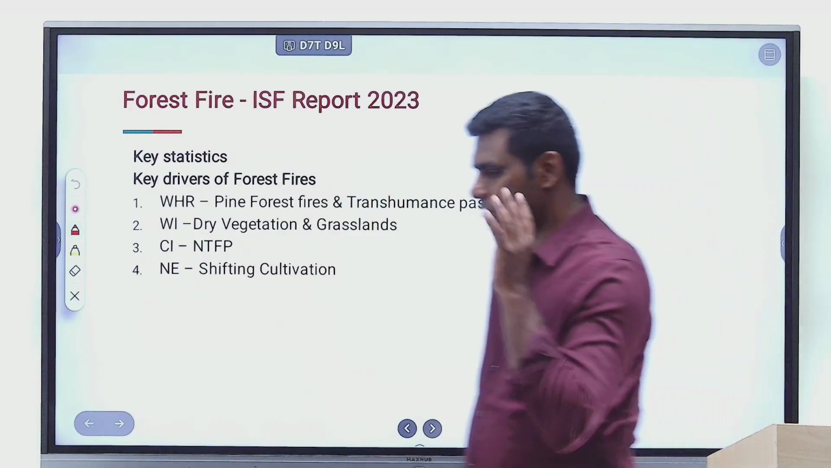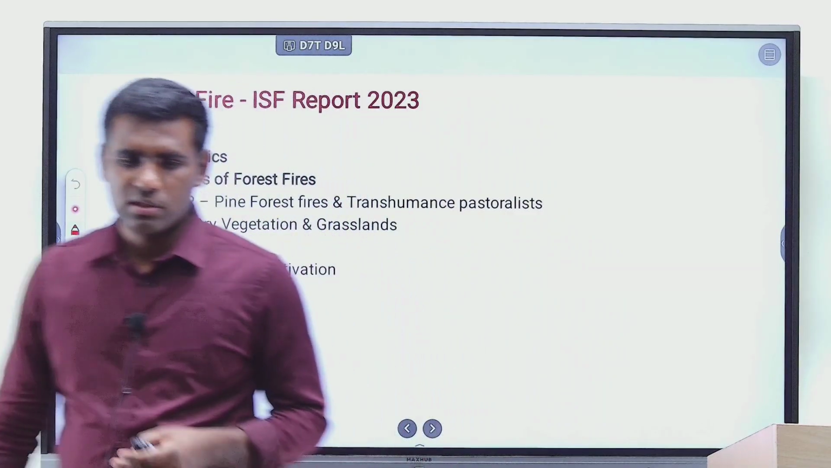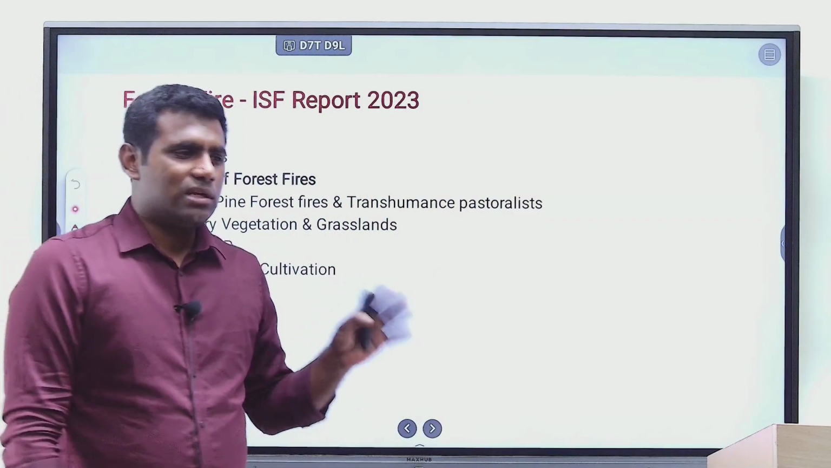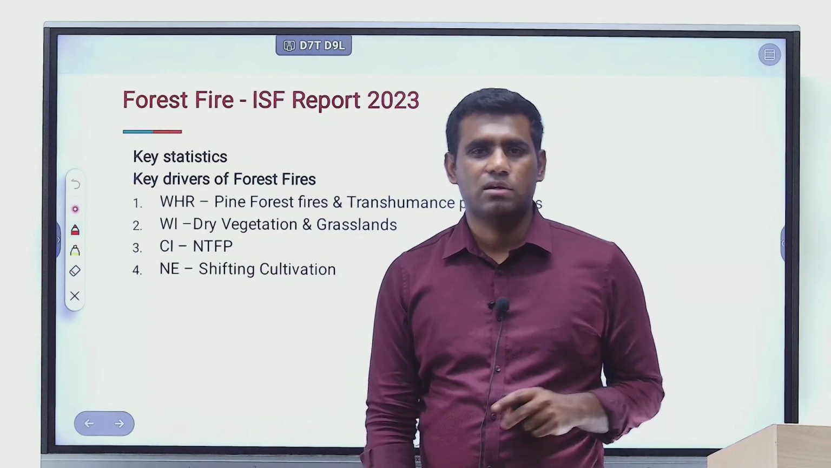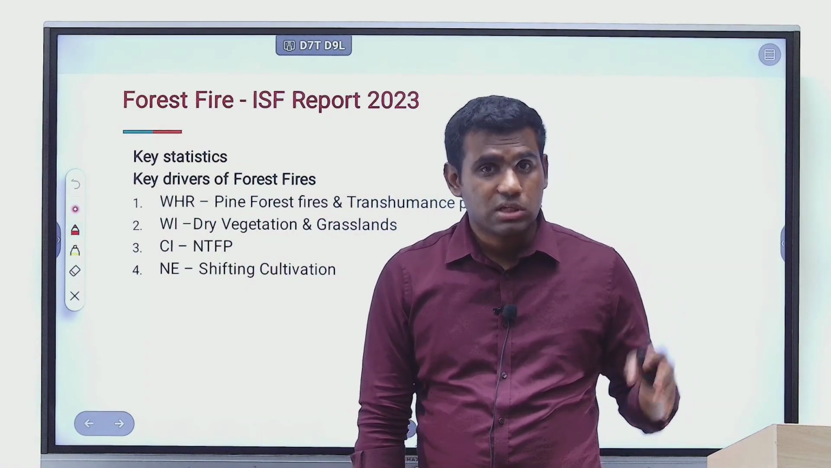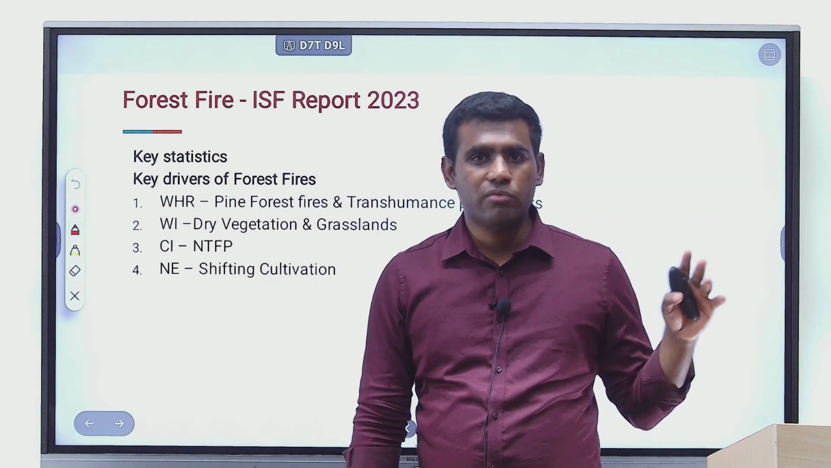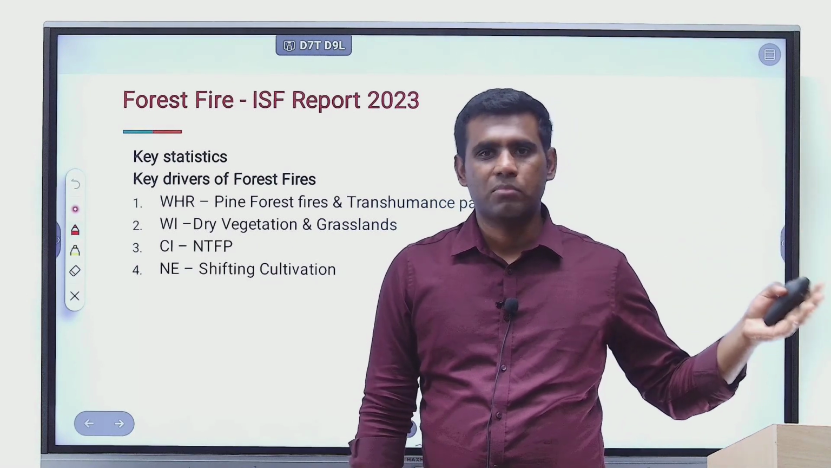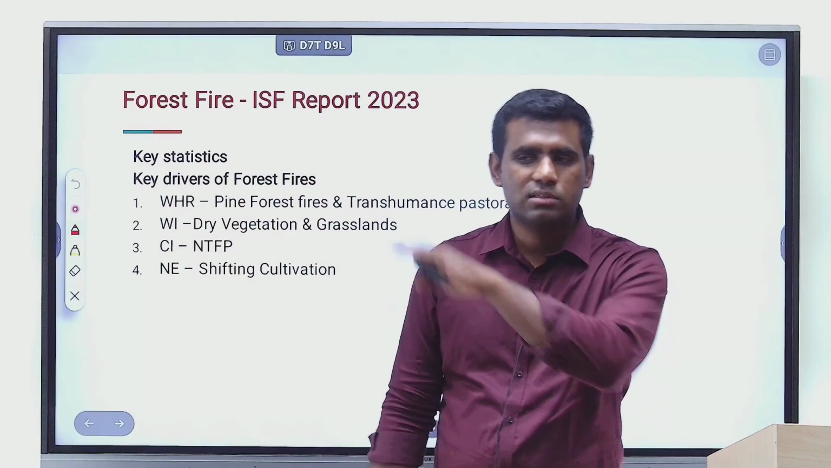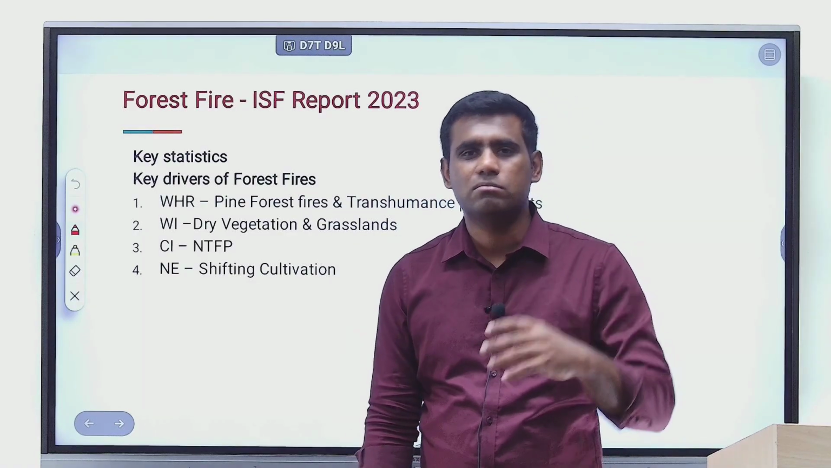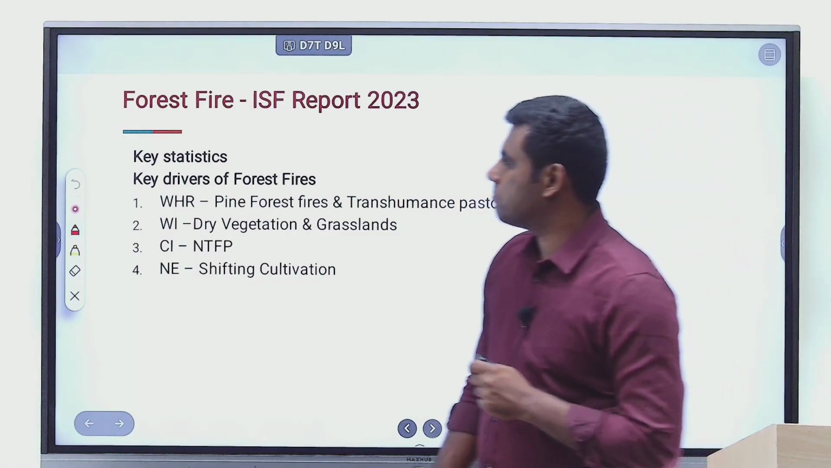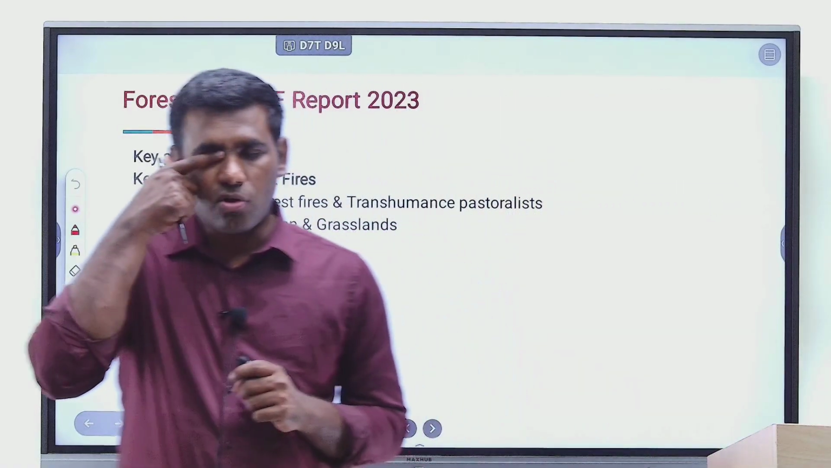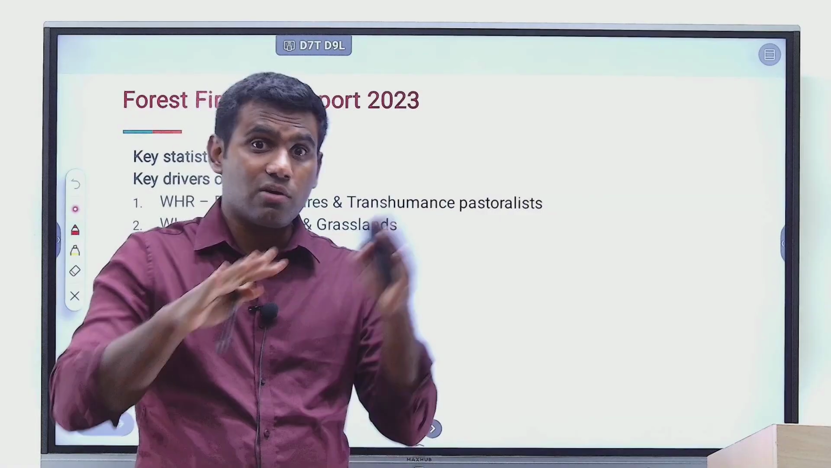And lastly, the 4th chapter in the forest report basically talks about forest fires, different causes of forest fires, right? And especially this is a year where we have seen a very deadly forest fire in the USA. So there is a possibility that this chapter can become useful for UPSC in framing questions, right? So the report basically talks about different causes of forest fire across different parts of India.